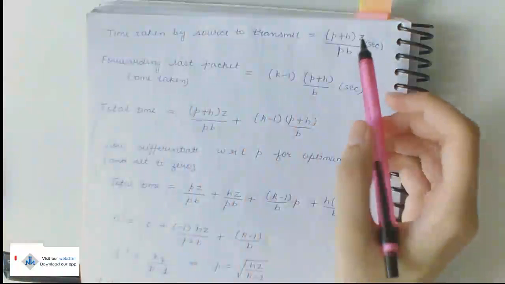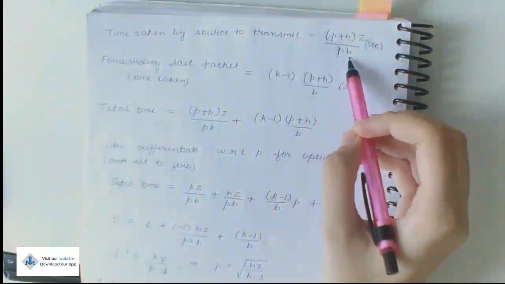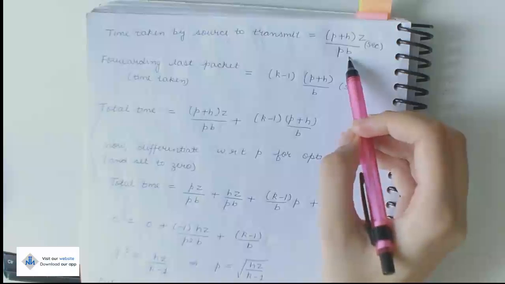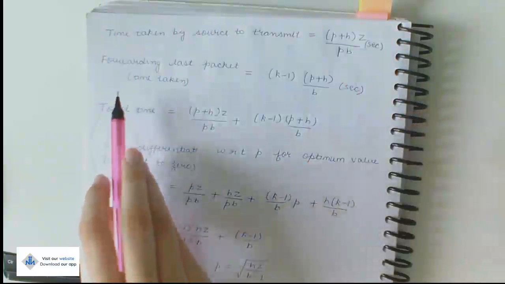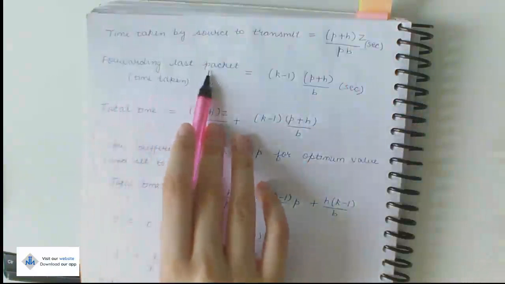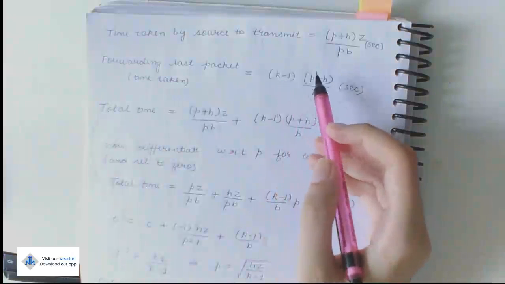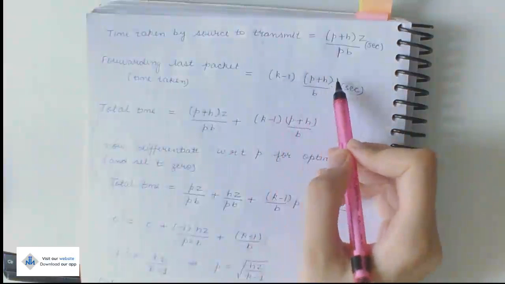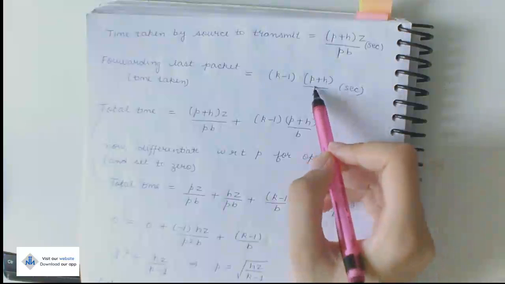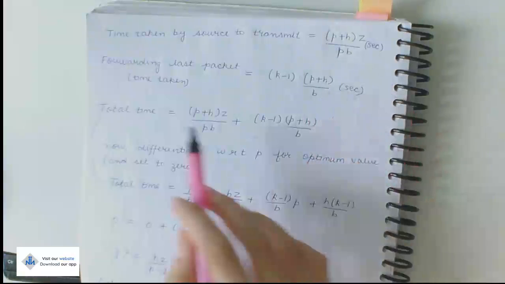Now moving on, time taken by the source to transmit is given by the number of bits divided by the line speed, that is b bits per second. So time taken for forwarding the last packet in a k hop path is (k minus 1) into (p plus h), that is the size of the packet, divided by b.